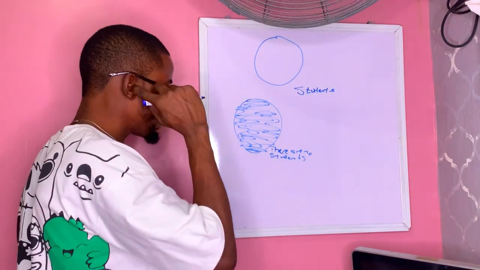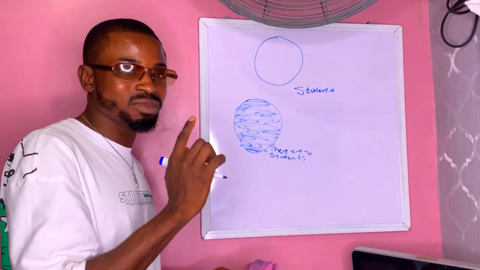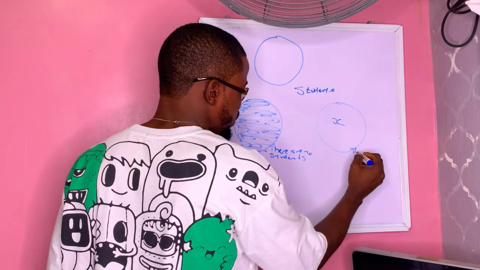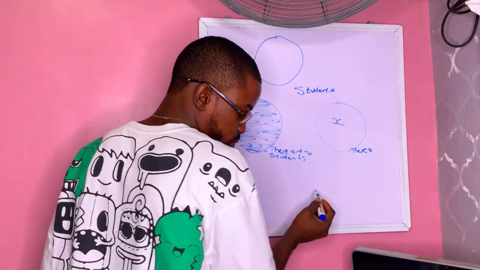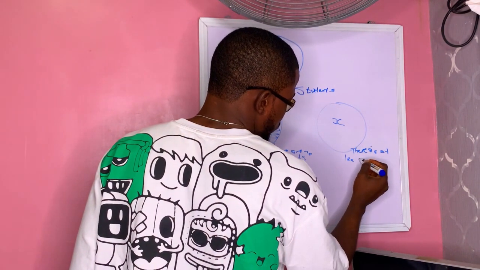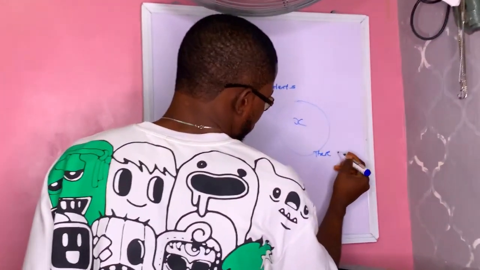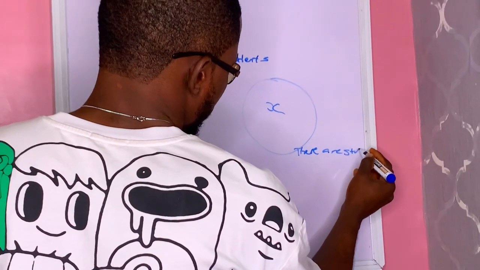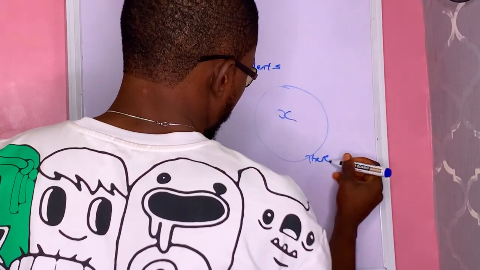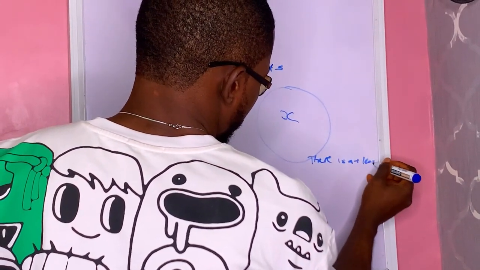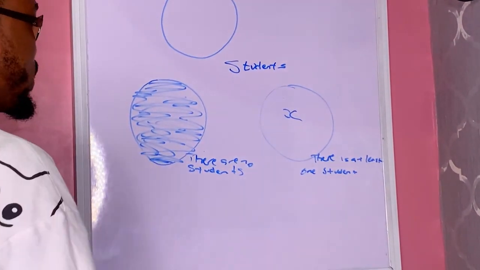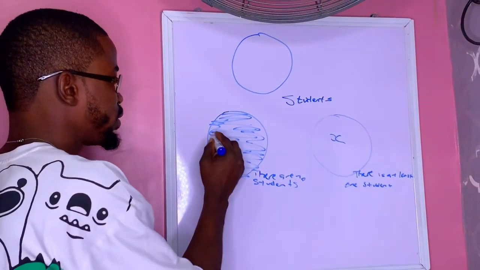But to indicate that there is at least one student, that is, that class is not empty, there is at least one student, we put X. So if there are no students, that is, the class of students is empty, we are going to shade it off.